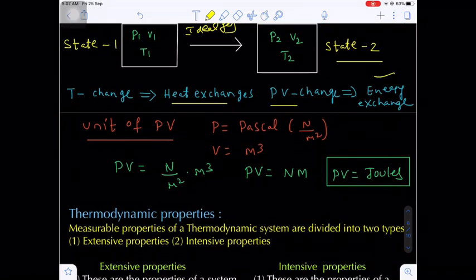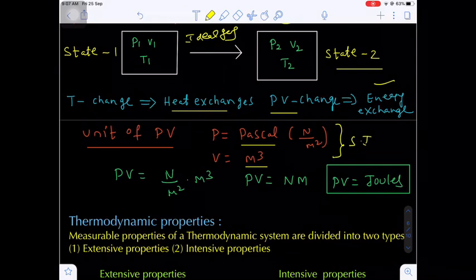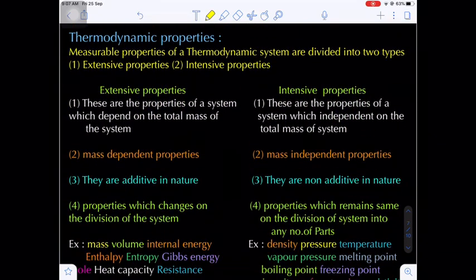Why does energy change when PV changes? If you see the units of P and V, the SI unit for pressure is Pascal, that is Newton per meter square, and the SI unit for volume is meter cube. The product of PV is Newton into meter, nothing but joule. So the PV unit will be equal to joule. If PV changes, energy exchanges. If the temperature changes, heat exchanges. Are you getting my point?